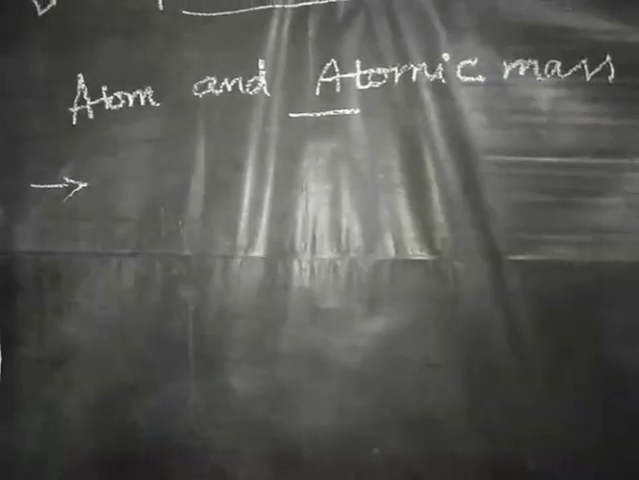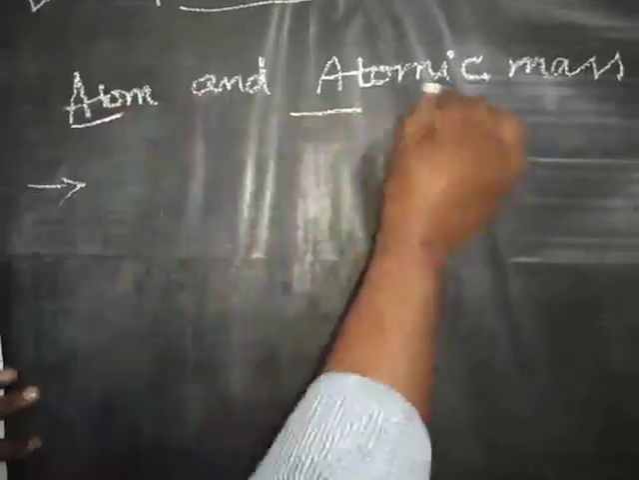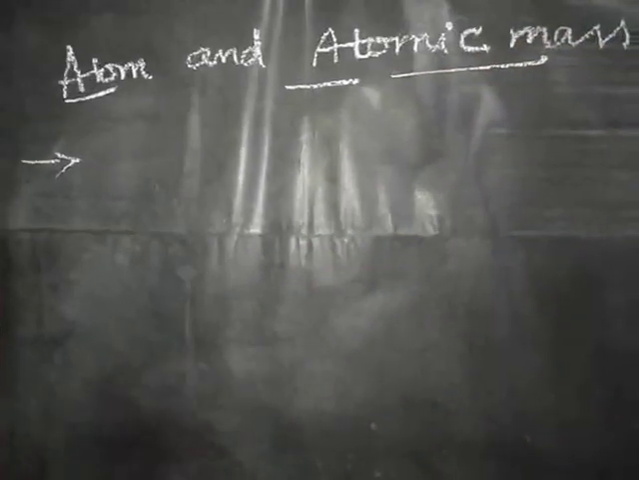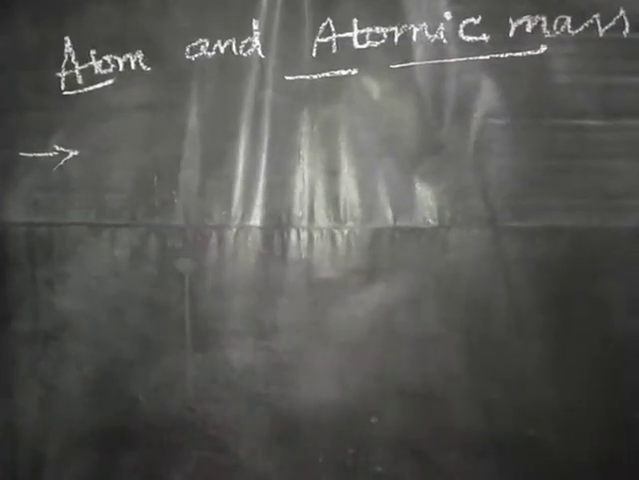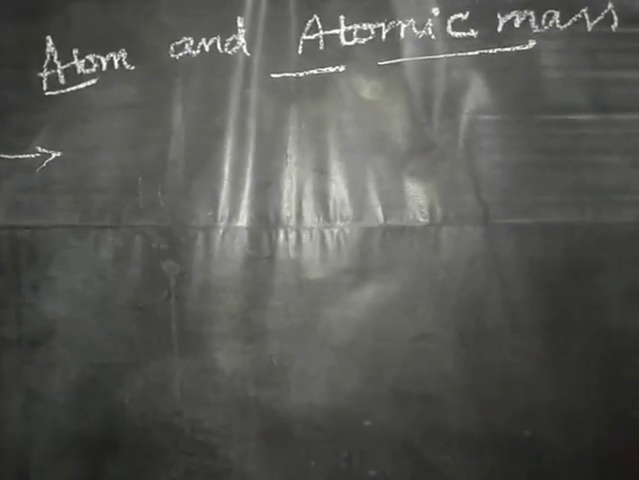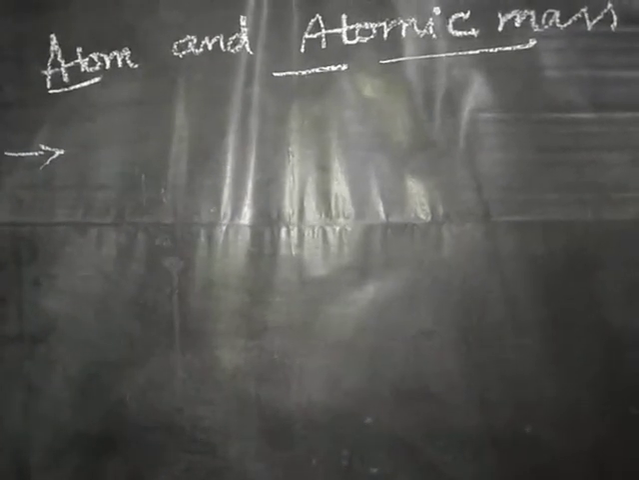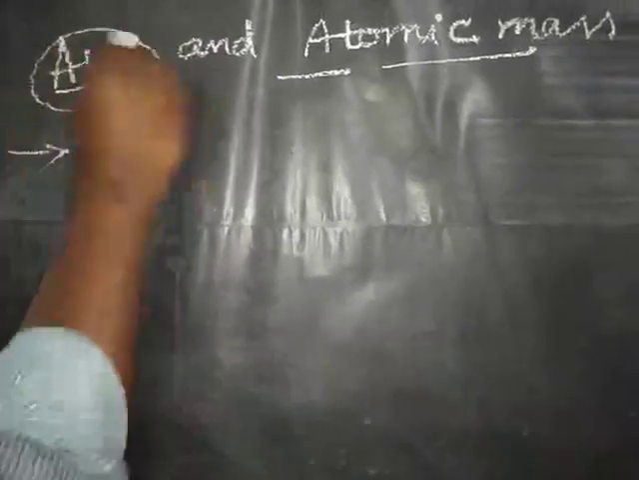So good morning children. Last class we discussed atom and atomic mass. Before that, through the online class, we discussed the main postulates of modern atomic theory. How many postulates are given in our textbook? 7 postulates are given in our textbook. Next, what is meant by atom and what is meant by atomic mass?